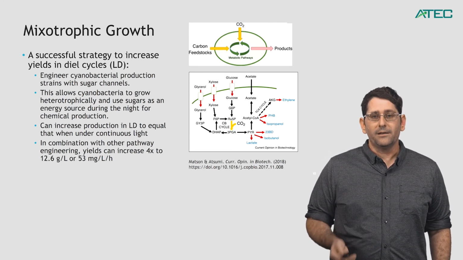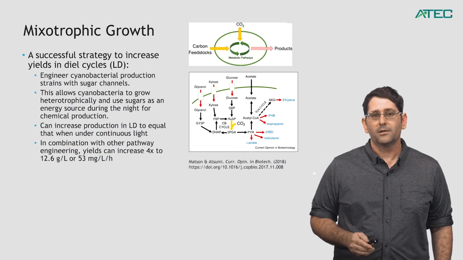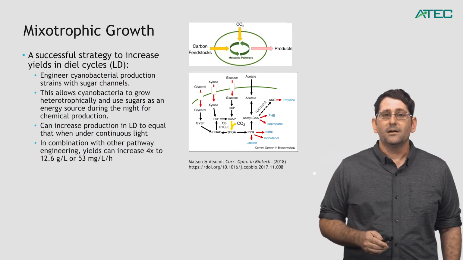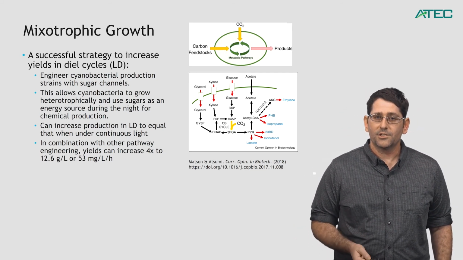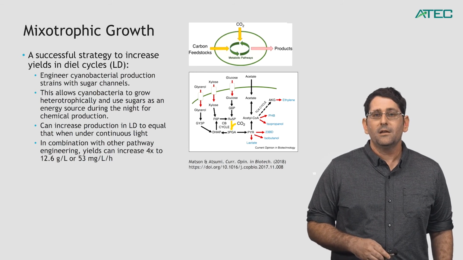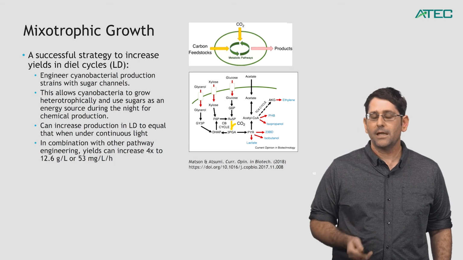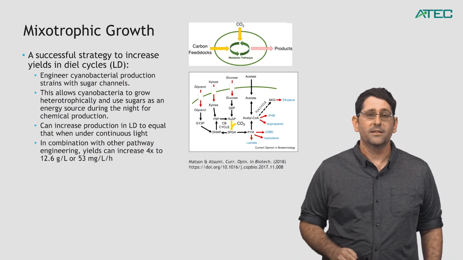And that means at nighttime, they're going to be essentially quiet. They're not going to be able to produce our product. So the Atsumi group at UC Davis came up with the idea of how about we engineer them to be able to take up carbon so that during the dark parts of the day, they can use carbon as their feedstock for their metabolism. And then during the light part of the day, they can use carbon dioxide and sunlight in order to keep making the products that they want to make.